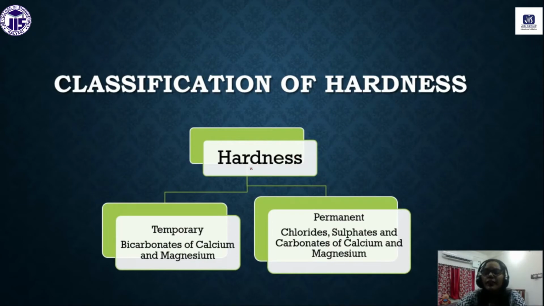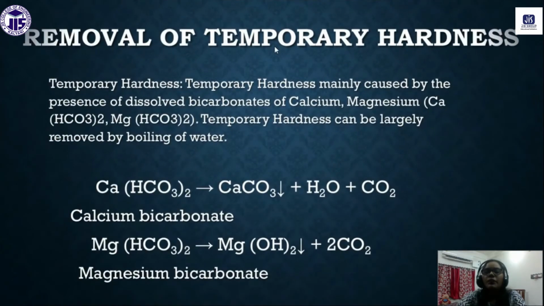Regarding hardness, we should know there are two types of hardness. One is temporary, one is permanent. As we know, bicarbonates are causing the temporary hardness, and chlorides and sulfates cause permanent hardness. So chlorides, sulfates and carbonates of calcium and magnesium are generally causing the permanent hardness. Now these are some of the removal processes. This is the removal process of temporary hardness.